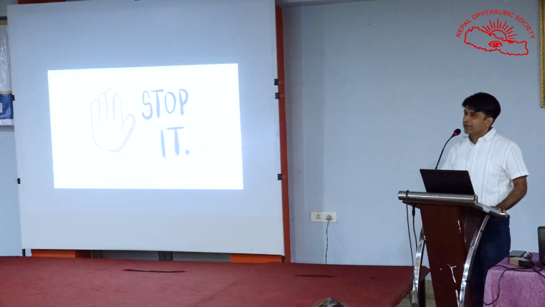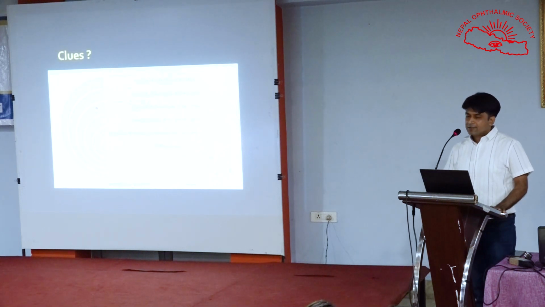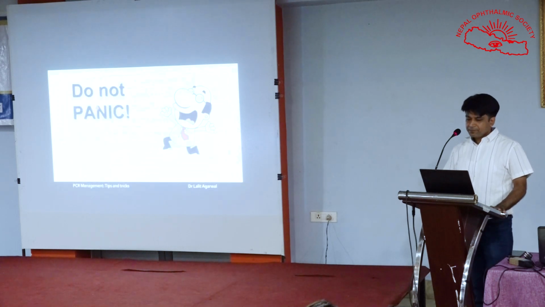Let's not continue phaco once we have detected or got a clue of PCR. Clues can be in the form of localized brightening of the red reflex or the pupillary snap sign as seen in that video. If PCR occurs at the time of nucleus management, there could be immobility of a previously mobile nucleus, excessive lateral mobility of the nucleus, excessive tipping of one pole of the nucleus, movement of intraocular structures with the movement of the instruments, or there can be peaking of the pupil towards the end of the cycle.